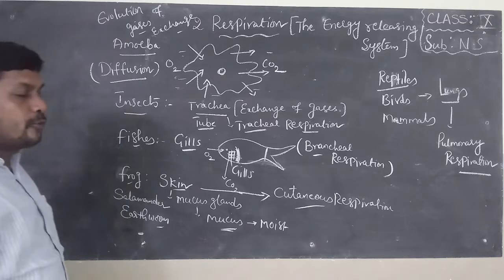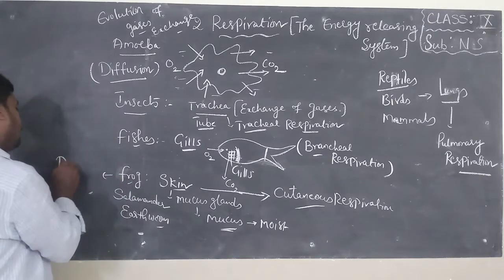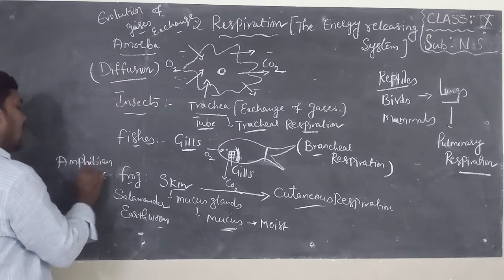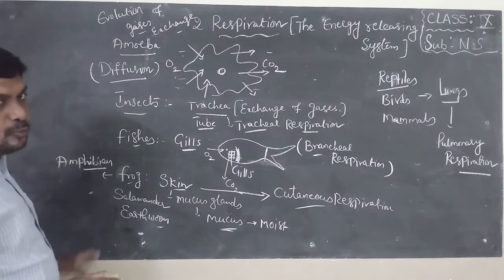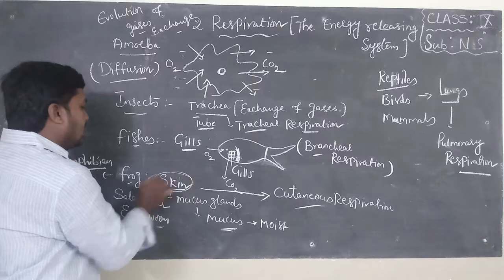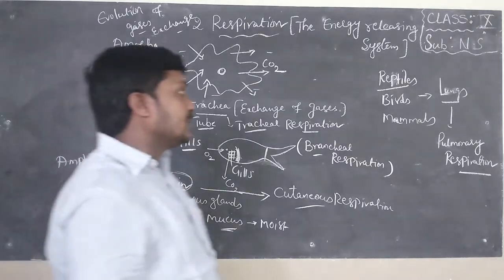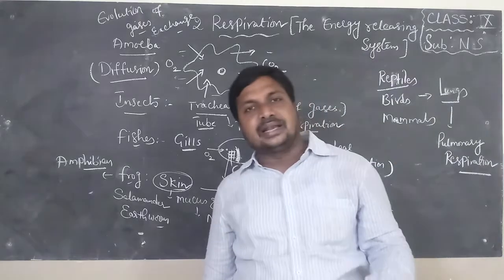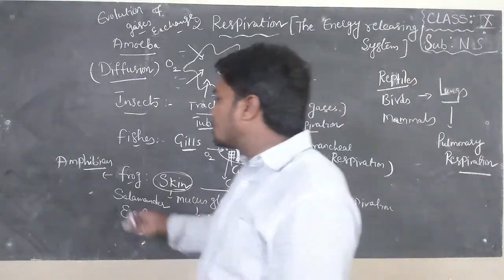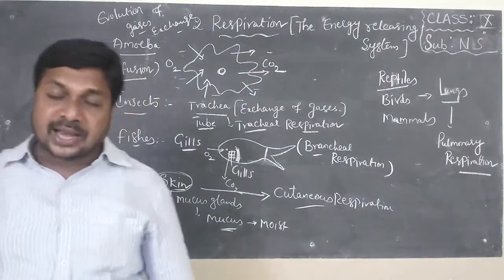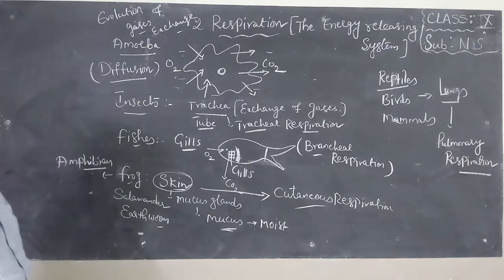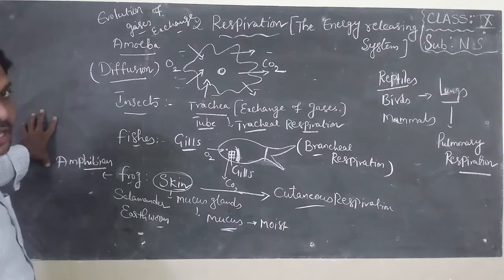Do you know, children? Frog is an amphibian. Means it can live both on land and in water. When they are in water, they can respire through skin. When they are on land, they can respire with the lungs. Means they can respire with both lungs and skin. That's why it is called amphibian.